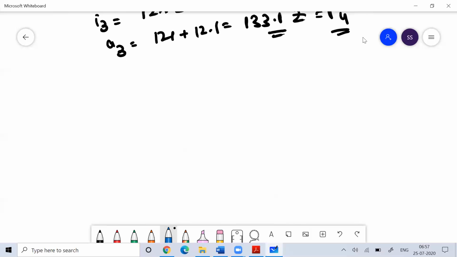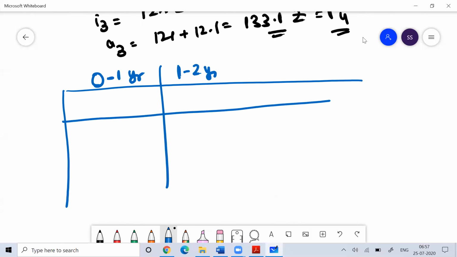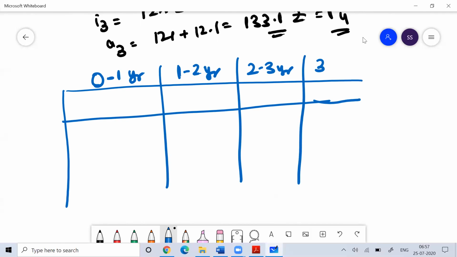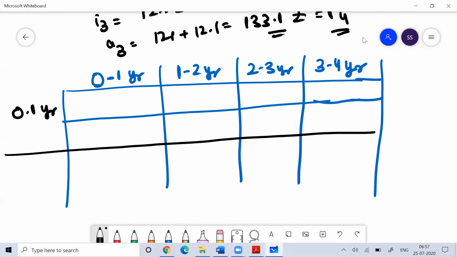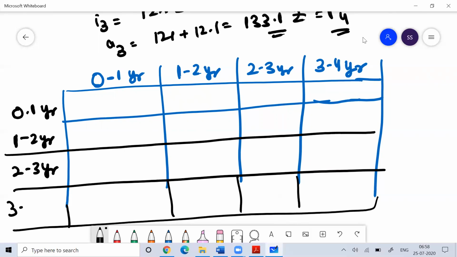and compound interest. So imagine this is the time period. This is 0 to 1 year, and this is 1 to 2 year. This is 2 to 3 year. I'm just trying to give you a picture. This is 3 to 4 year.